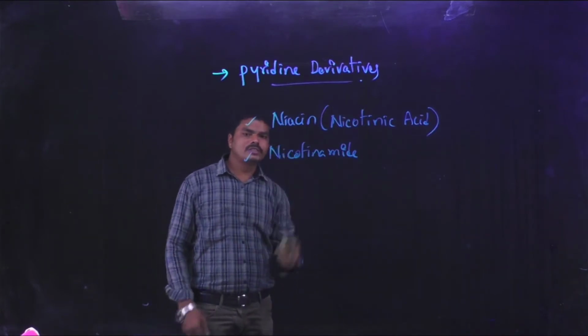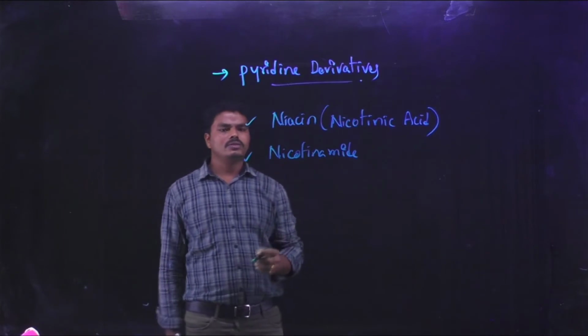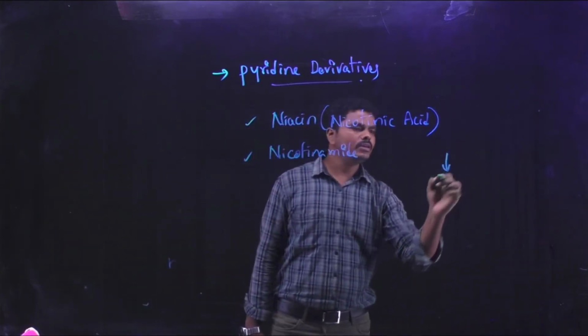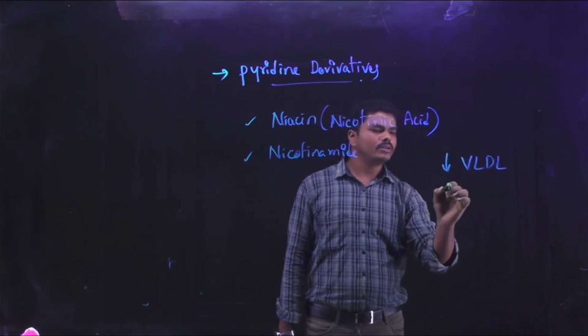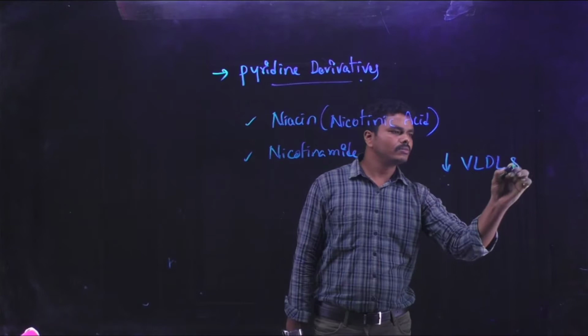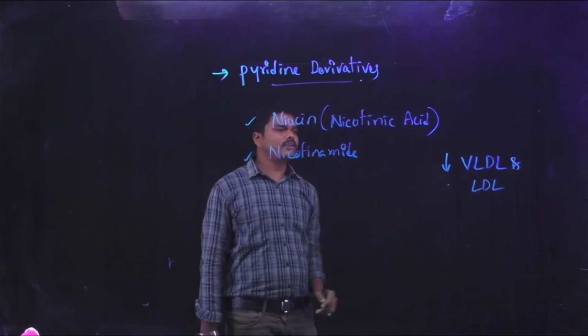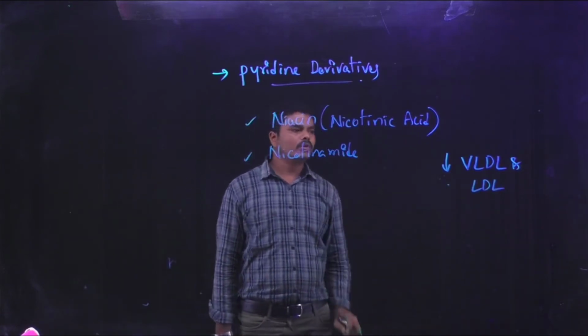These drugs have the capability to decrease both very low density lipoproteins and low density lipoproteins.